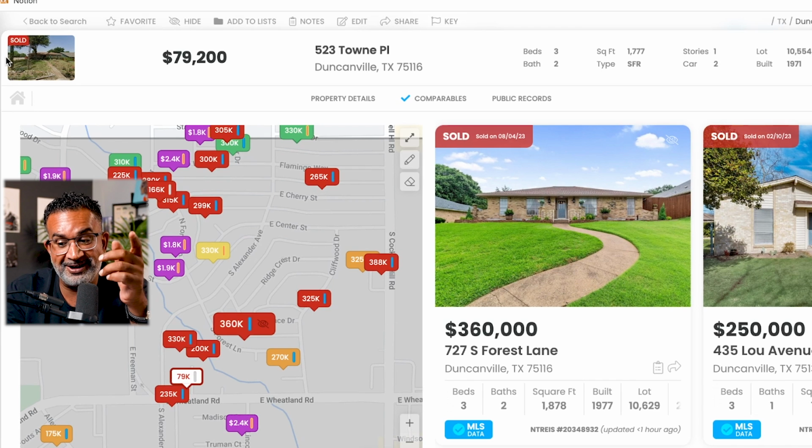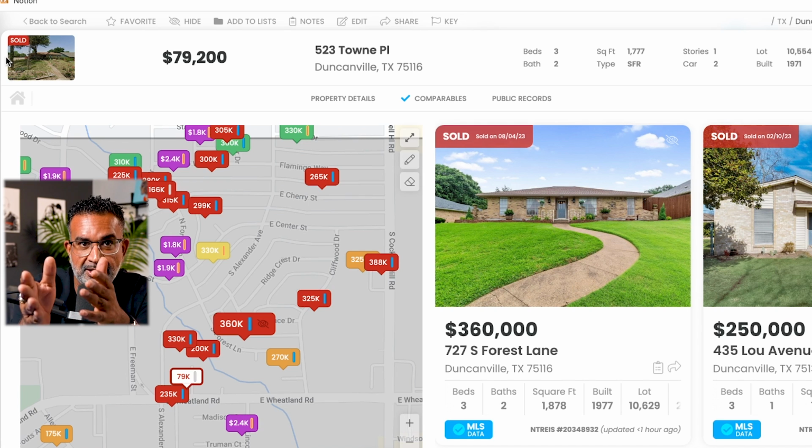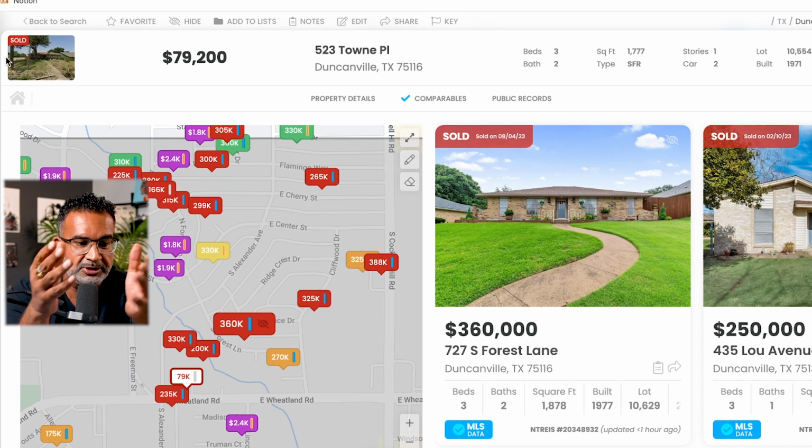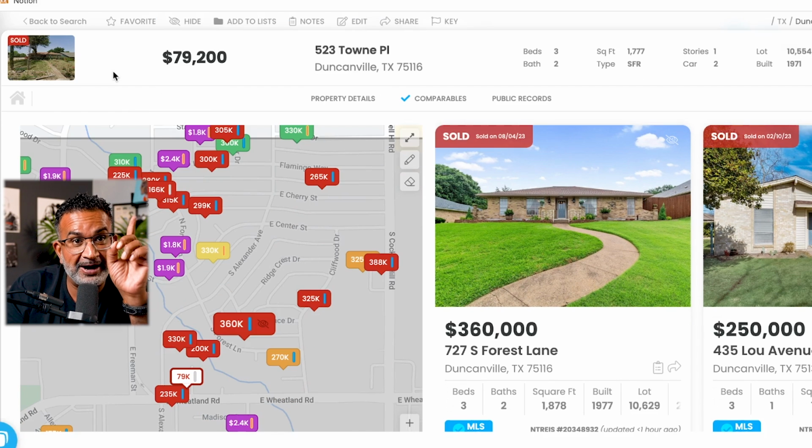This was really fun, actually. I loved seeing the nuance of making a decision between a closed comp and an on-market pending. Right? And where do you go between the two? Do you choose the sold? Do you choose the pending? Remember, pending is where it's trending, and your buyers are always going to notice that. They're going to look at what's the market sitting at right now. And it's the final piece.